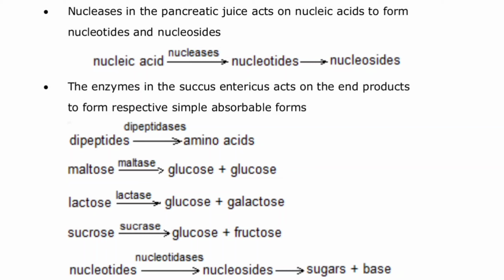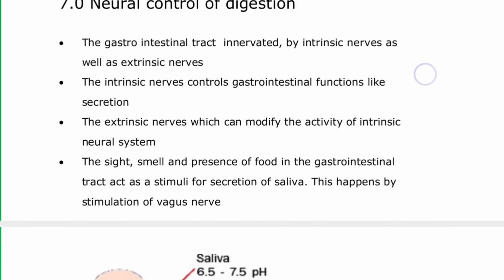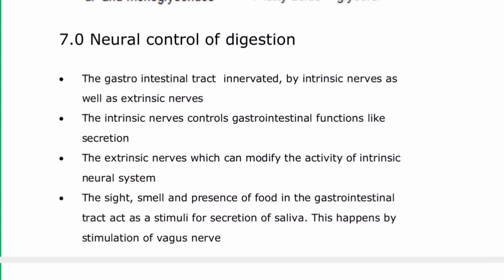Now the neural control of digestion. The gastrointestinal tract is innervated by the intrinsic nerves as well as extrinsic nerves.